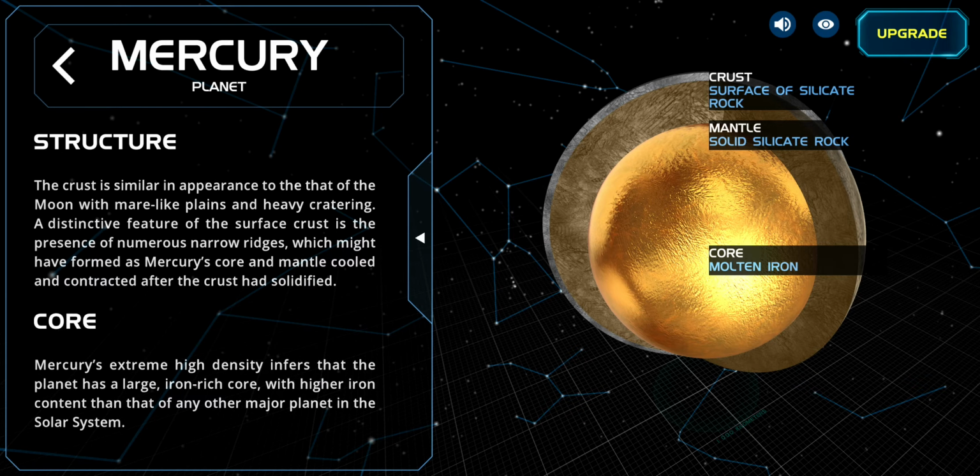Core: Mercury has an extreme density, which infers that the planet has a large iron-rich core with higher iron content than any major planet in the solar system.